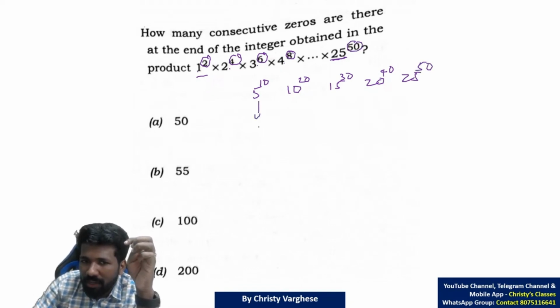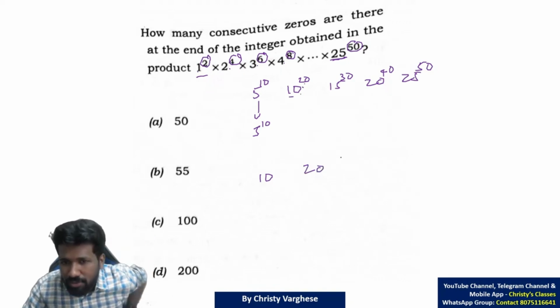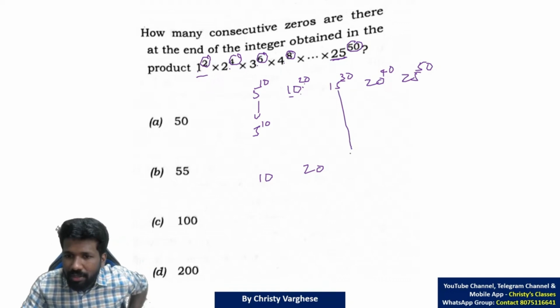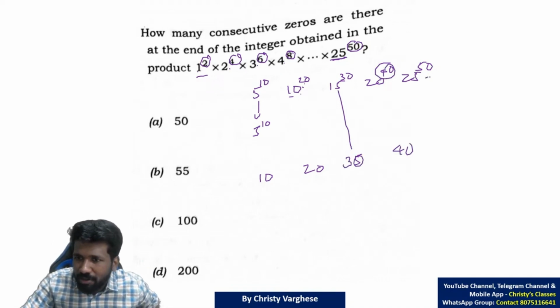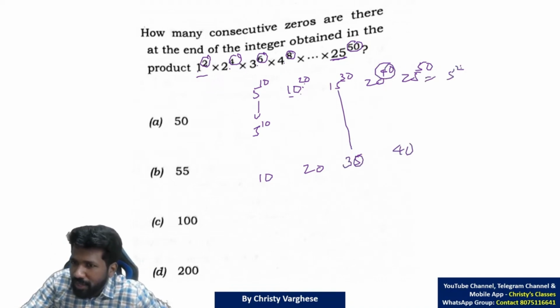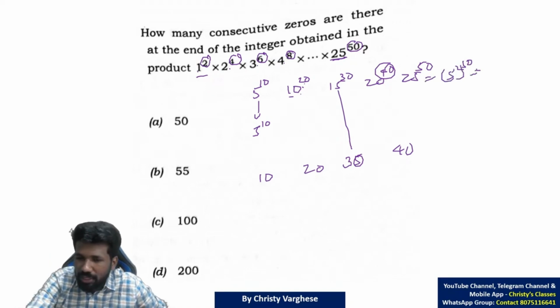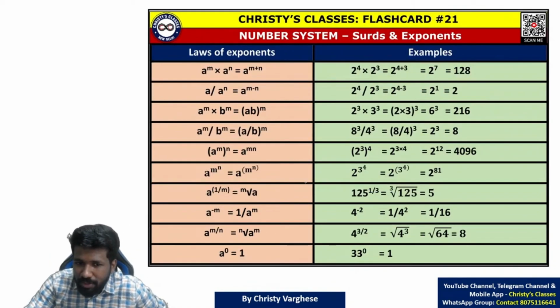Now, in this, how many 5s? 5 raised to 10 itself, that means 10 5s. In this, 20 5s, because 2 into 5 raised to 20. So 5s are only 20 in number. Here also 30 5s. Here also 40 5s. But here, be careful. 25 raised to 50 is 5 squared raised to 50. Using surds and exponents, we have discussed that a raised to m, the whole raised to n, is a raised to m into n.